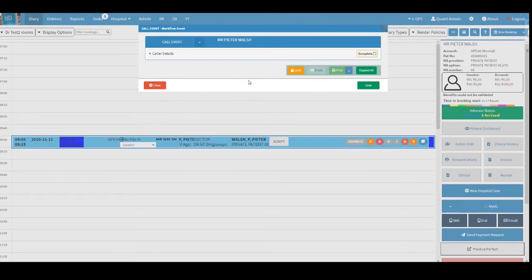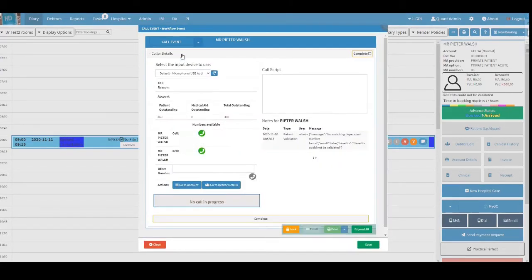The call event window will then pop up. Click on the caller details panel to expand it. In the select the input device to use drop-down, select your input device that you will be using during the call. Next, you will find the patient's account section, which includes medical aid, patient, and total outstanding amounts.